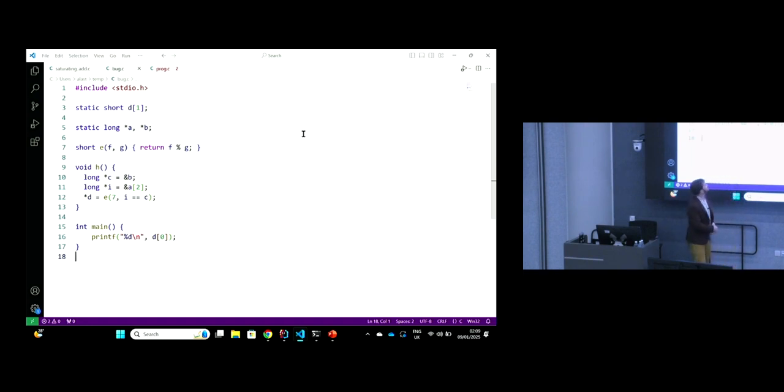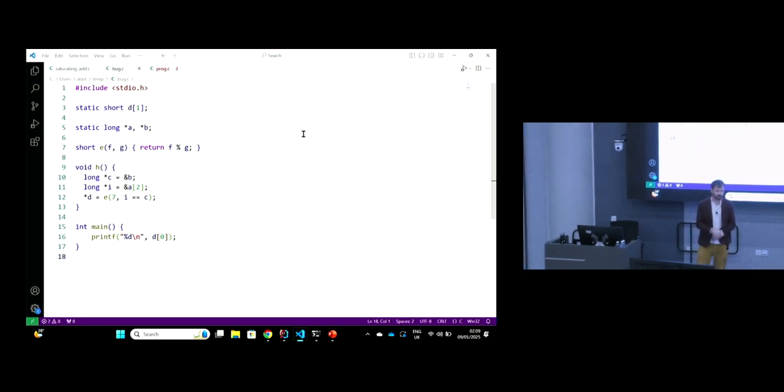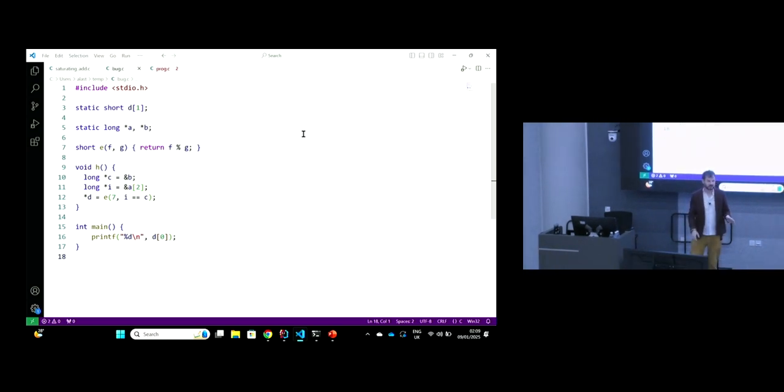Now, where is array D declared? Well, you can see it's declared at line 3 of the program. We've got a static short array D of length 1. And in C, a global variable is initialized to 0 by default, all zeros. So unambiguously, this program, when we compile and run it, should print 0.